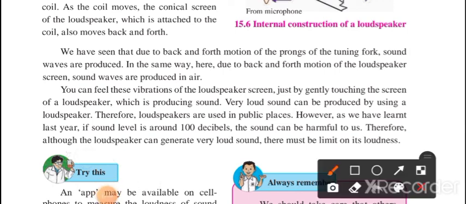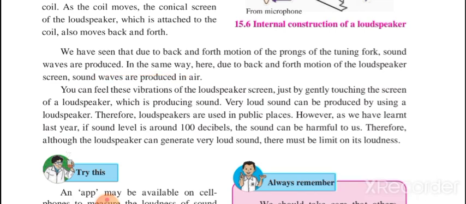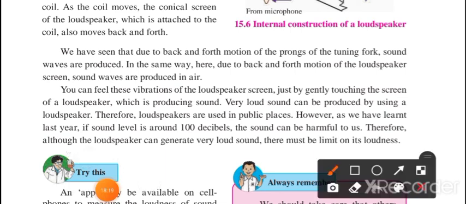In the same way here also, due to the back and forth motion of the loudspeaker screen, sound waves are produced in air. So this is the construction of the loudspeaker. We can feel these vibrations on the screen by gently touching the screen of a loudspeaker which is producing sound. A very loud sound can be produced using a loudspeaker.